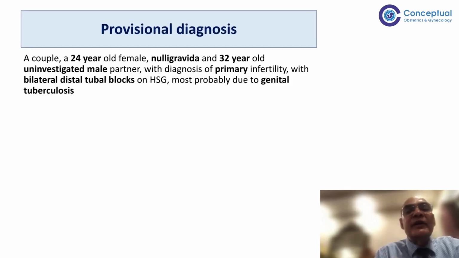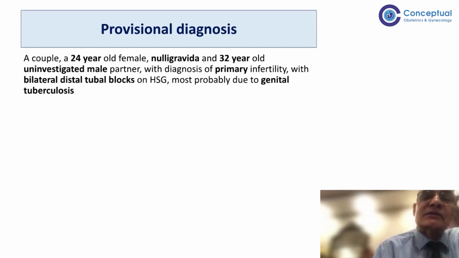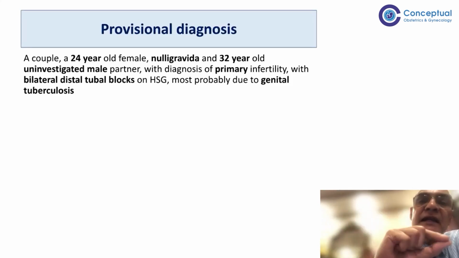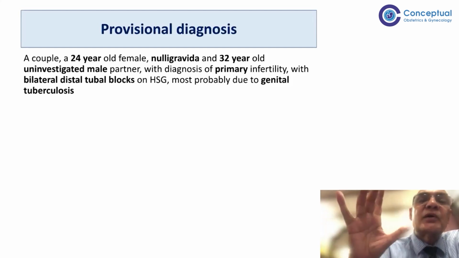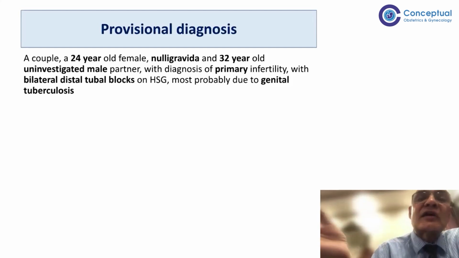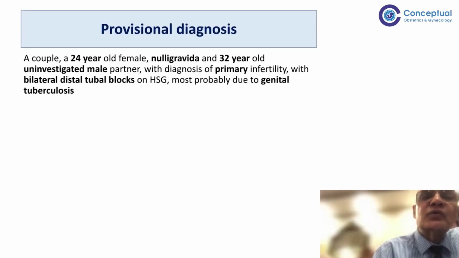Tubal disease is always bilateral. When the endometrium is involved, initially there are ulcerative lesions on the endometrium, so the patient can have menorrhagia, metrorrhagia, intermenstrual bleeding or irregular bleeding. That's why tuberculosis is an important cause of irregular bleeding, and even of postmenopausal bleeding in 6 to 7% of cases in India.